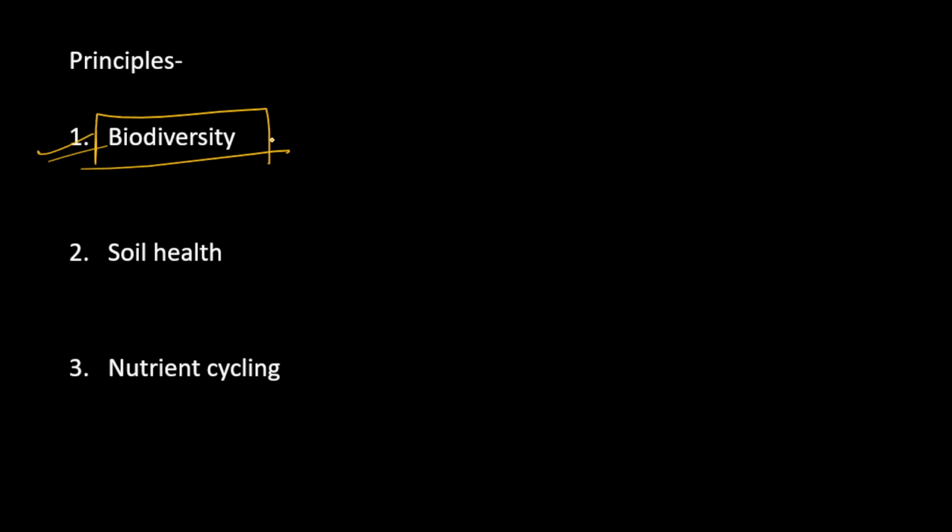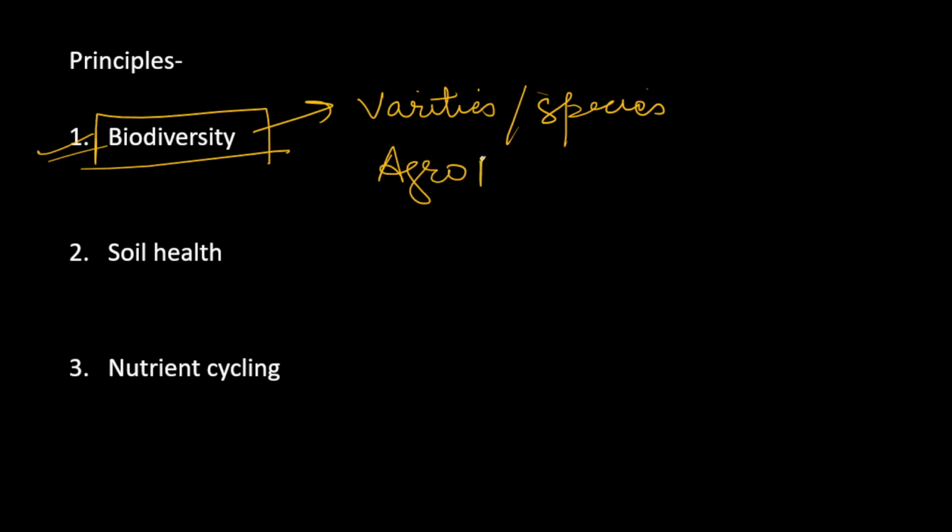When we promote diverse species and varieties of crops, we do farming such as agroforestry, and we manage our farms through integrated farming systems. All these things promote diversity, and diversity will keep our ecology healthy, and it will keep things sustainable.